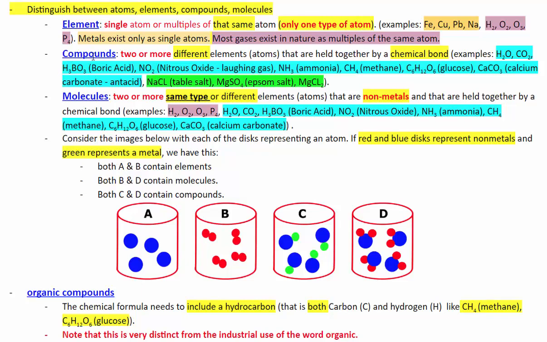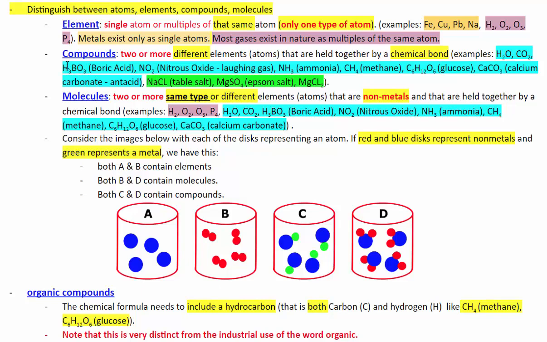Now, compounds are made up of two or more, so the key words here are two or more and different elements or atoms. So they are made up of two or more different elements that are held together, this is another key word, by a chemical bond. So it cannot be a mixture. It has to involve a chemical bond for it to be a compound. Examples: H2O, so we have two different elements here, hydrogen and oxygen. CO2, same thing, carbon and oxygen, two different elements.